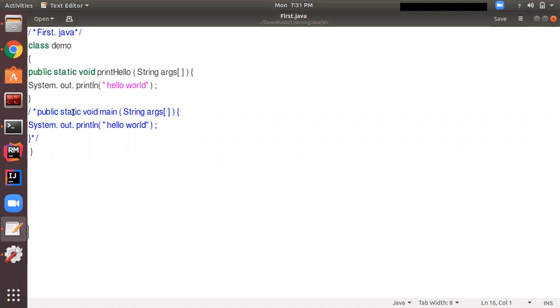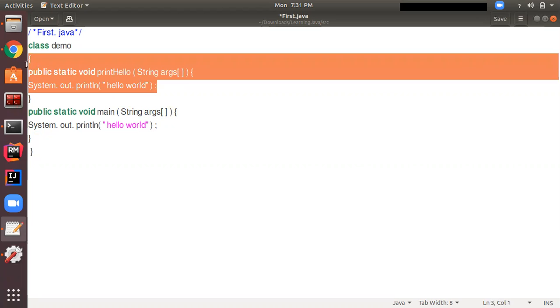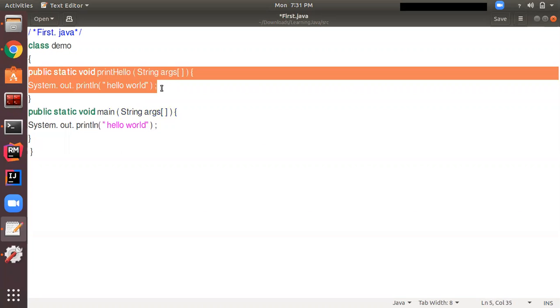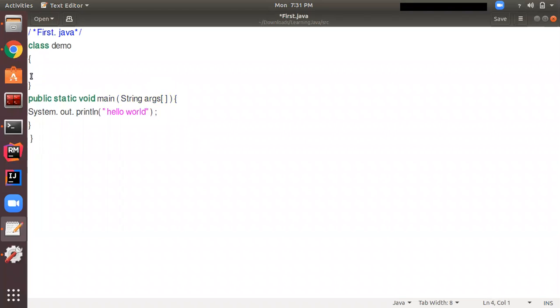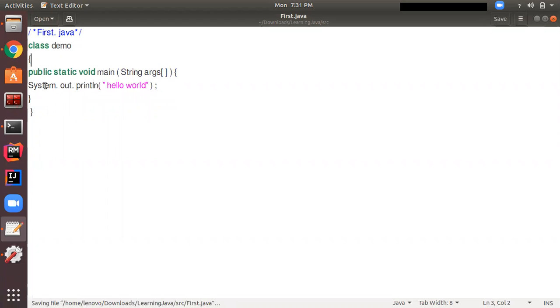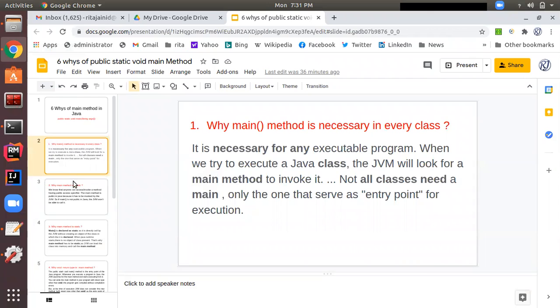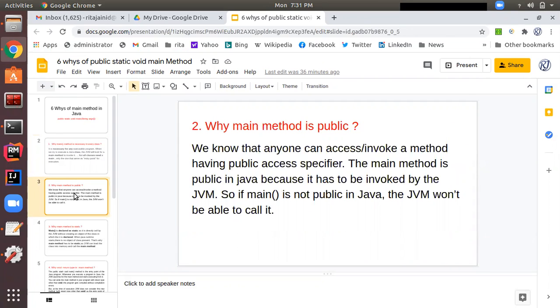Okay, so I am adding it back. Let me remove the comment and remove this other method from the demo class. Okay, so let's check for another why. What is the other why? Save it, come back. So the second why is: why is the main method public?